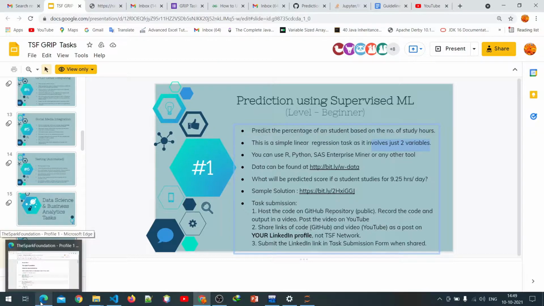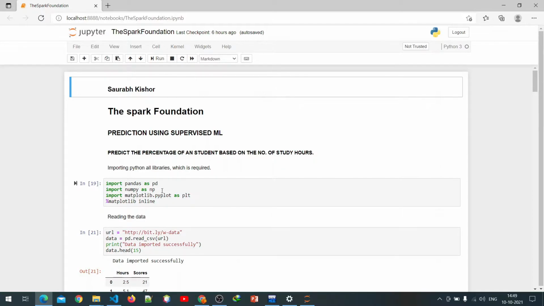First of all, I imported all the libraries like pandas as pd, NumPy as np, and Matplotlib. Then we import the data using the link mentioned in our task.